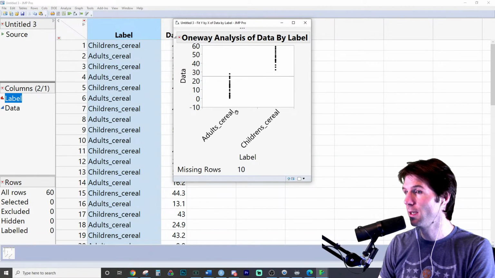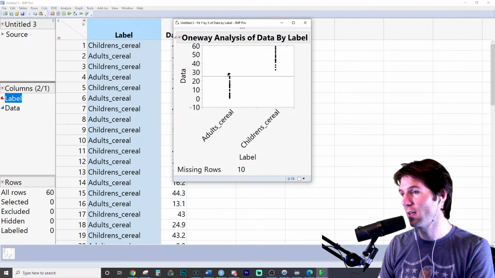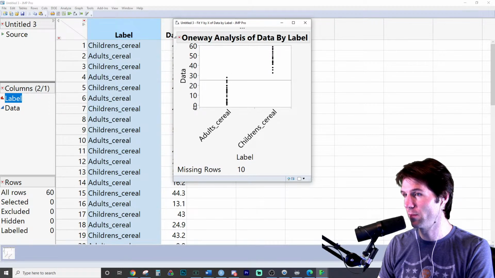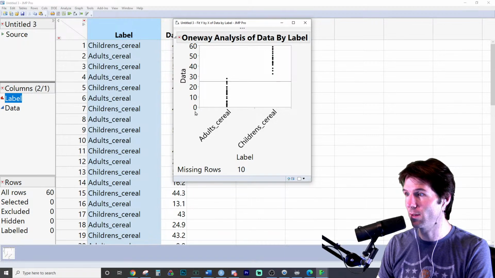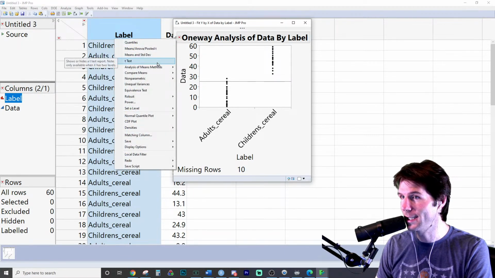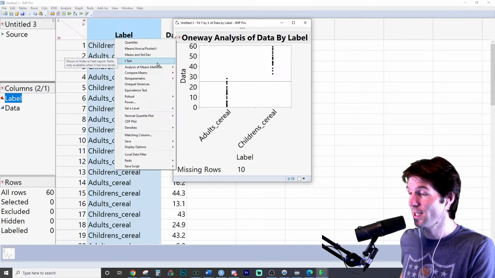And here's the output. Looks pretty obvious that adult cereal has way less sugar than children's cereal. You can even do this right here because you can't have negative sugar content. We're going to go here and go to the t-test, and this will run the full test for us.